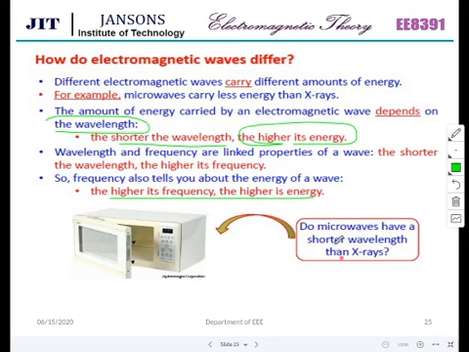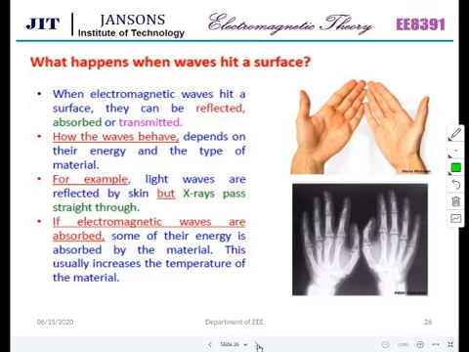Do microwaves have a shorter wavelength than X-rays? We'll come to know. What happens when a wave hits a surface? When electromagnetic waves hit a surface, there are three options. One, it can be reflected, otherwise it is absorbed or transmitted. It will completely absorb, or it will just pass through and allow the electromagnetic waves to pass. How the waves behave depends on the material and the energy carried by the signal, that is the wave.